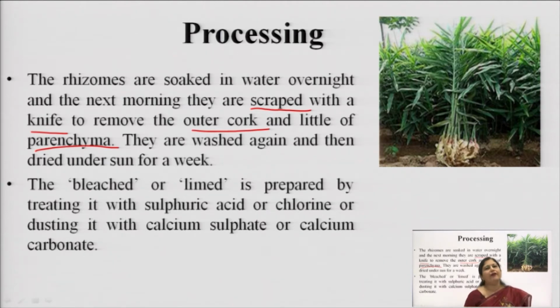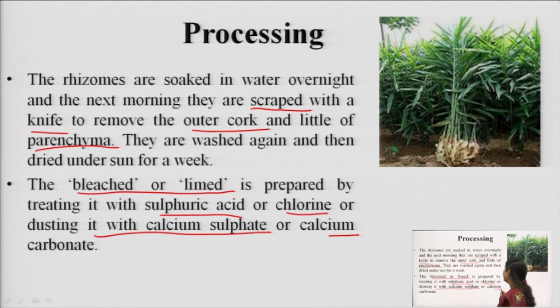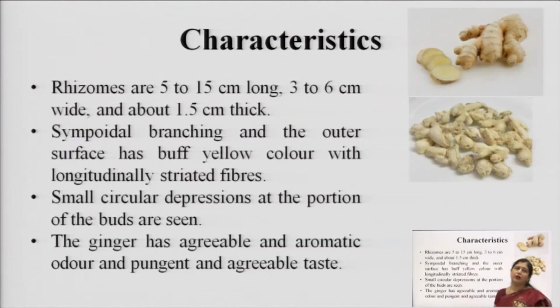So, the Jamaican variety specifically is bleached or limed by treating it with either sulfuric acid or chlorine, or even by dusting it with calcium sulfate or calcium carbonate. So, these are the different processes which are used to improve the quality of the ginger, for its storage, for its aesthetic appearance. Okay. Aesthetic appearance means visually it should look good. So, for that these things are generally done to increase the market value of our dried ginger or sunthi.